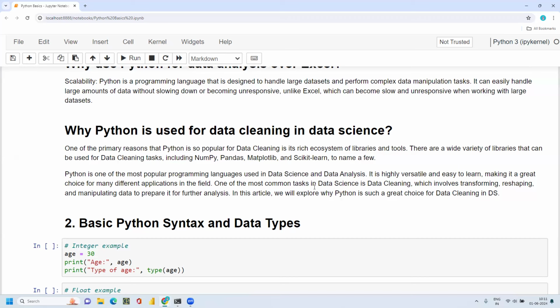In that conversion part also we can use Python. These are the simple advantages of Python over other languages, and that is why we are using it for data science. We will explore why Python is such a great choice for data cleaning in data science in coming videos.